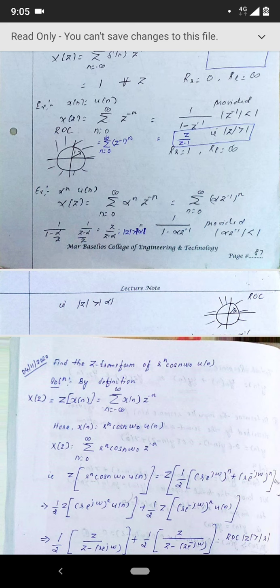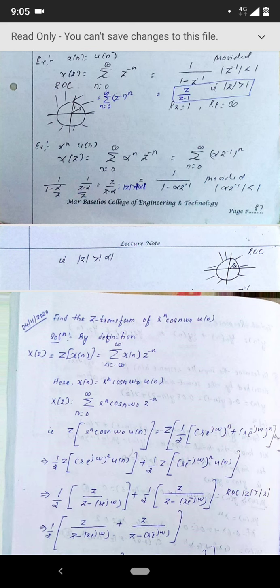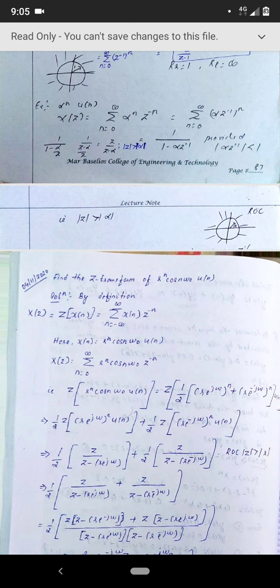Now what is the small circle radius? It is alpha. What is the larger circle radius? It is again infinity. So one thing you can confirm: for any right-sided sequence, that is a sequence multiplied with u of n, the ROC will be outside a circle. It can be a circle of unit radius, or a circle of any radius, which can be alpha. Alpha can take any value. In general, for any right-sided sequence or causal signal, the region of convergence is outside the circle of radius r, where r can be alpha, 1 or any value.